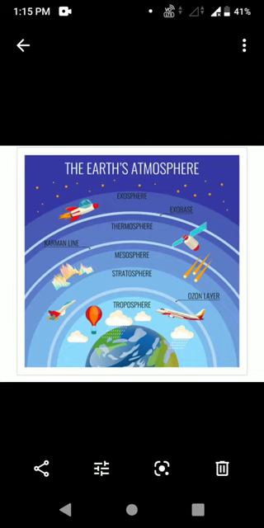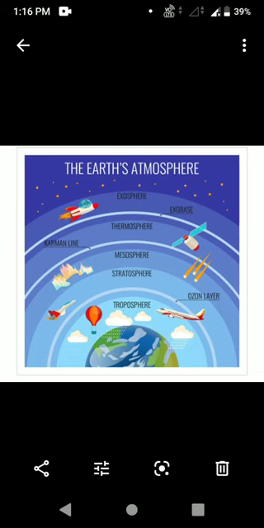What do you mean by this troposphere? In Tamil we may say it is the keeladukku. It is near the surface of the earth, isn't it? That is the troposphere. The lowest layer of the atmosphere is the troposphere. Troposphere means what? It is the lowest layer. So, sometimes they may ask in one word, which is the lowest layer of the atmosphere? That is troposphere.